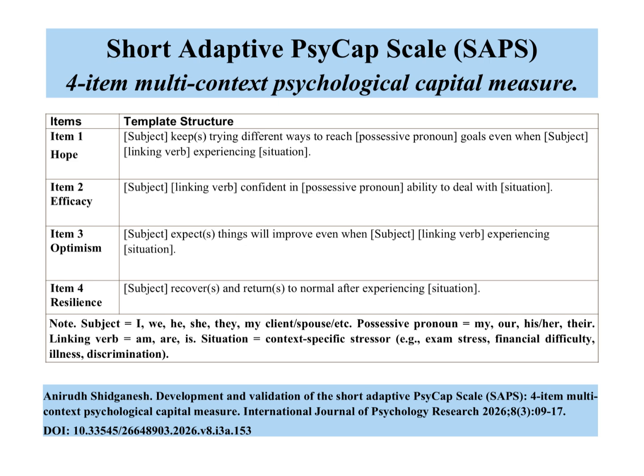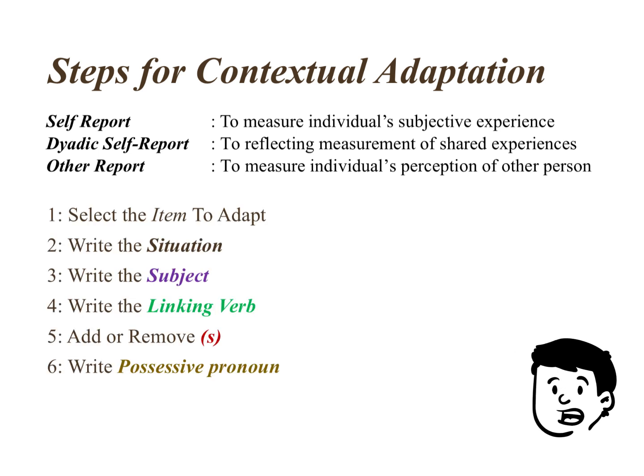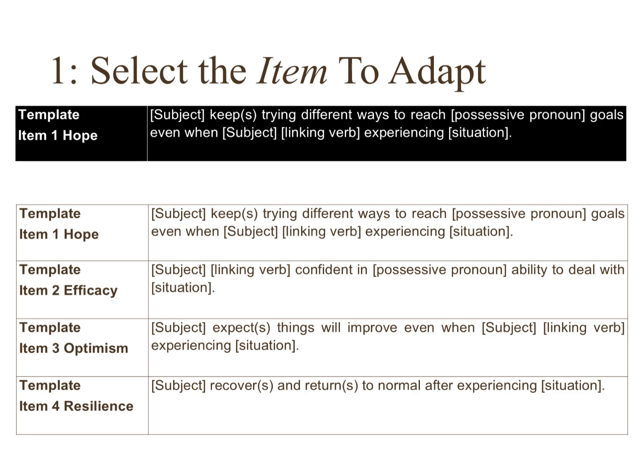It's flexible. You can use it as a self-report to measure individual subjective experience, a dyadic self-report to measure shared experiences, or an other report to measure individual's perception of other person. You can adapt it using 6 simple steps. Let's see them one by one. First, let's take just one item, hope, and see how this transformation happens.